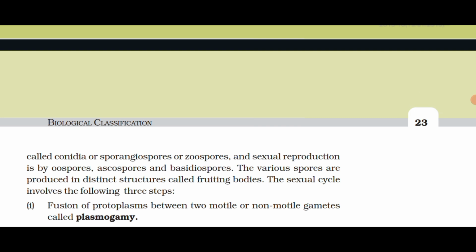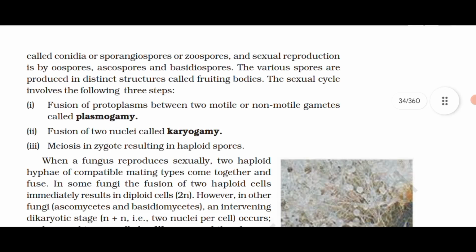The sexual cycle involves the following three steps: 1. Fusion of protoplasm between two motile or non-motile gametes, called plasmogamy. 2. Fusion of two nuclei, called karyogamy. 3. Meiosis in the zygote, resulting in haploid spores.